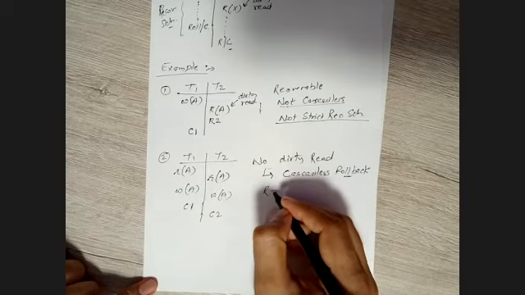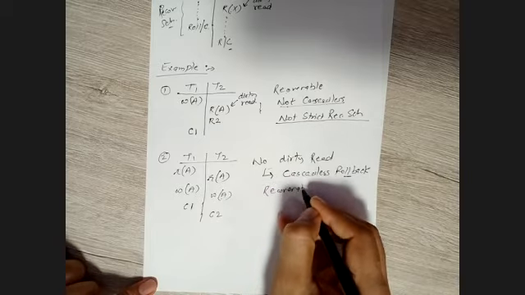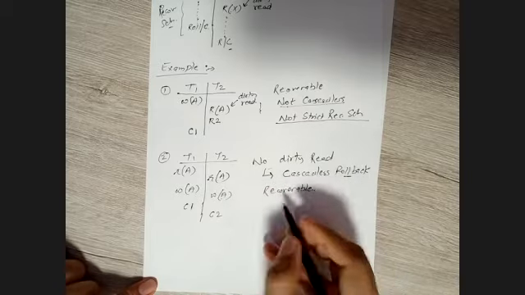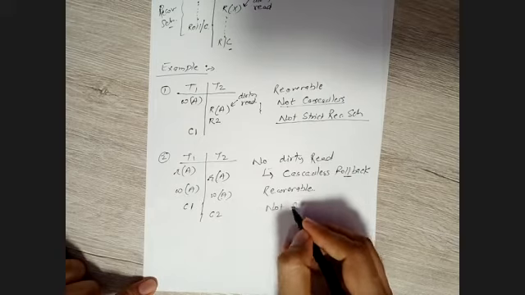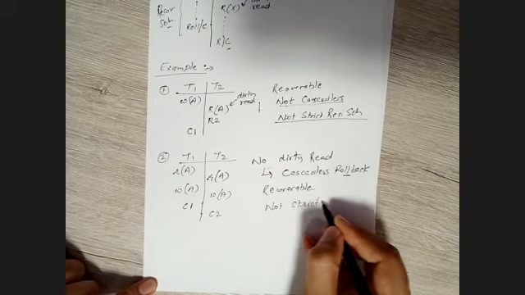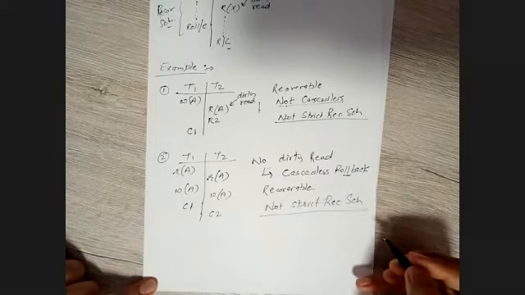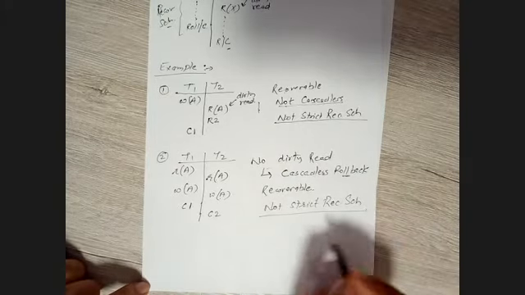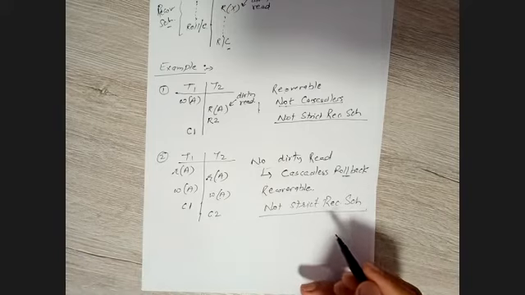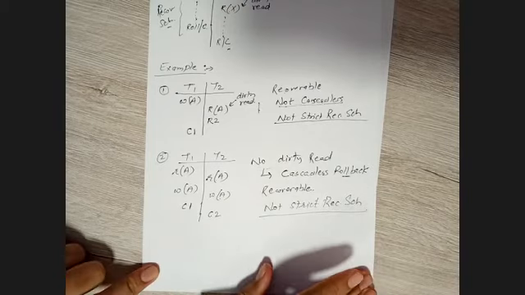Also, this is recoverable when we can see this. But remember, this is still not a strict recoverable schedule. We'll come back and see why it's not strict recoverable. Fine. So let's see more.